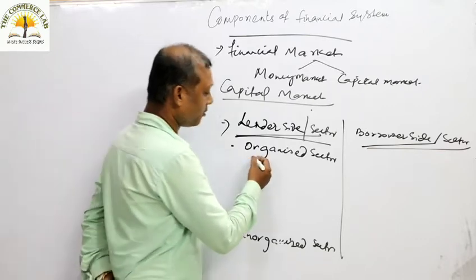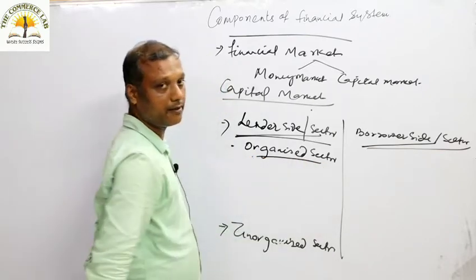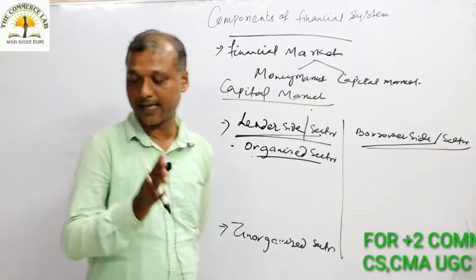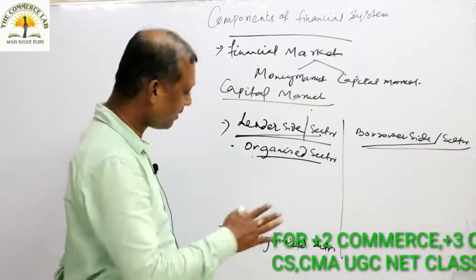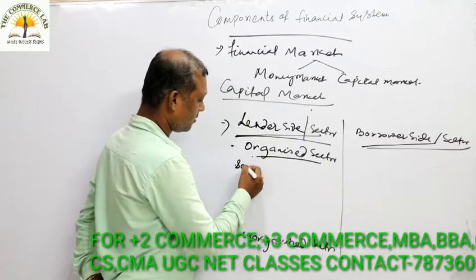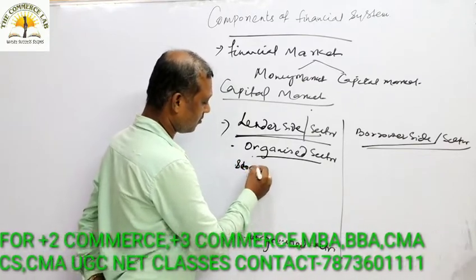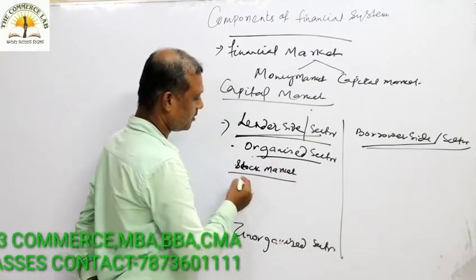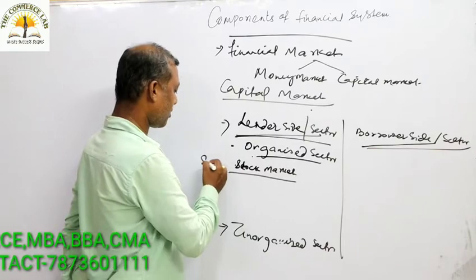Chalo. When you talk about the organized sector, we can analyze it under two heads. One will be your stock security and stock market.